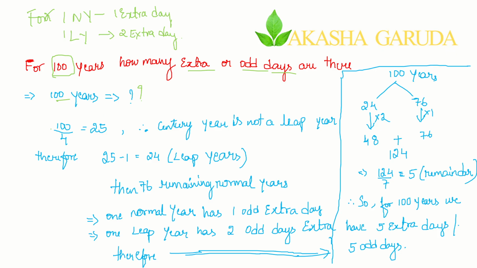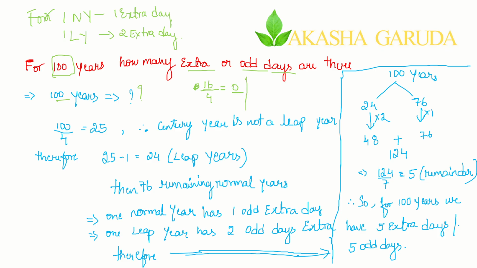See here, we need to know whether the given year is a leap year or not. Suppose 16 is given. I want to know whether this 16th year is a leap year or not. What I will do is divide it by 4. The remainder is 0. That means it is completely divisible by 4, so the 16th year is a leap year.